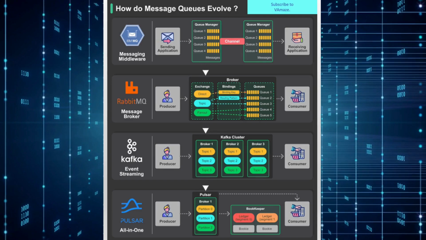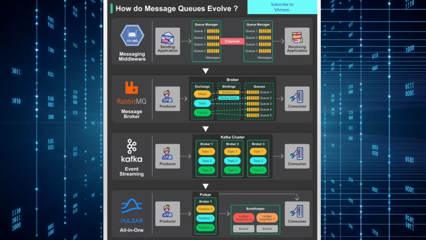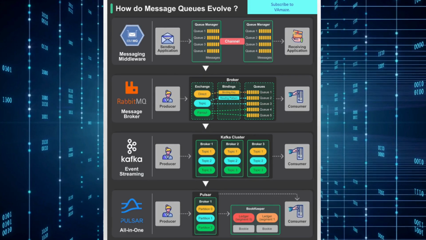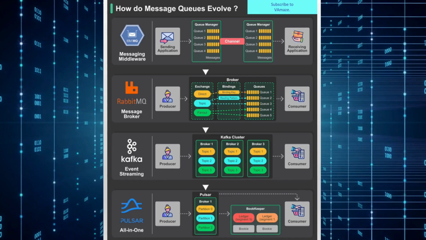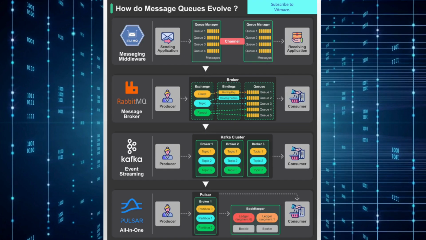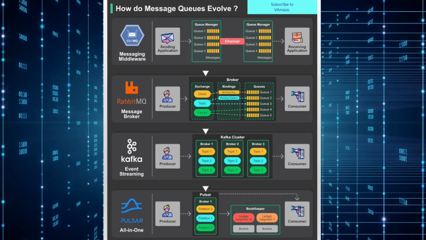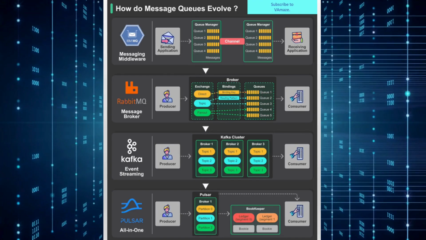The exchange system provides flexibility in message distribution, whether broadcasting to multiple queues, routing based on specific criteria, or implementing complex messaging patterns. Multiple consumers can subscribe to different queues, enabling parallel processing and improved system scalability. This architecture solved many of the limitations of traditional messaging middleware by providing better load distribution, fault tolerance, and more sophisticated routing capabilities.